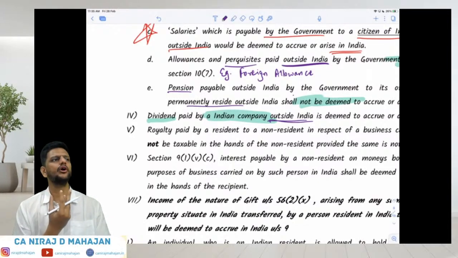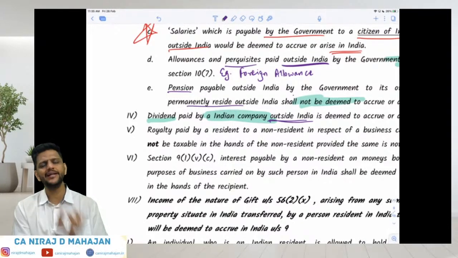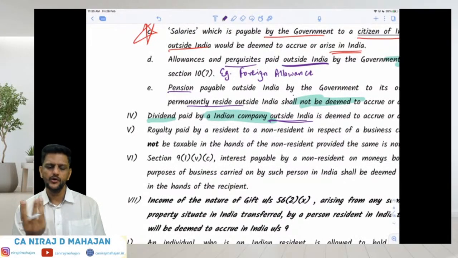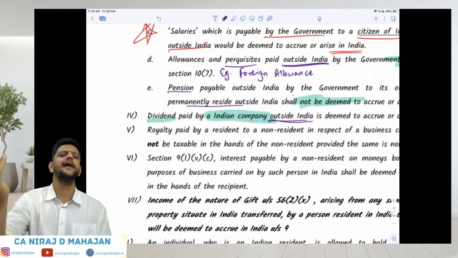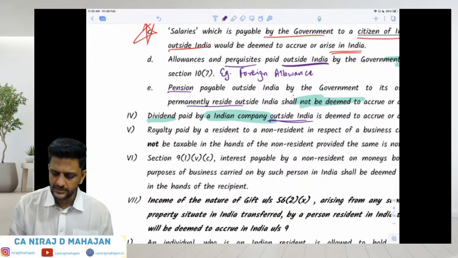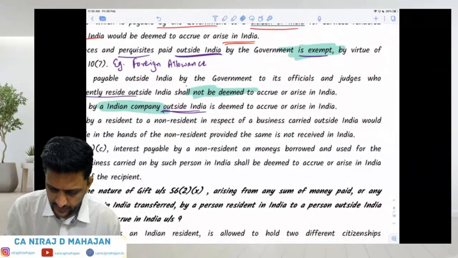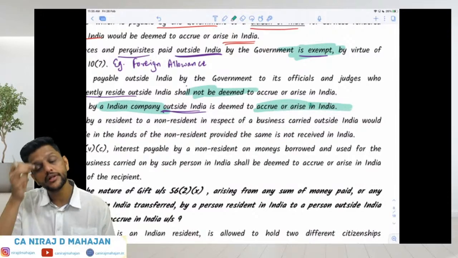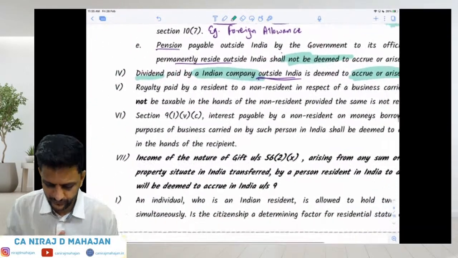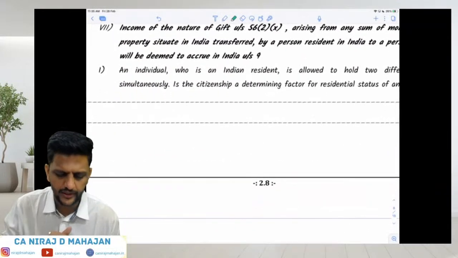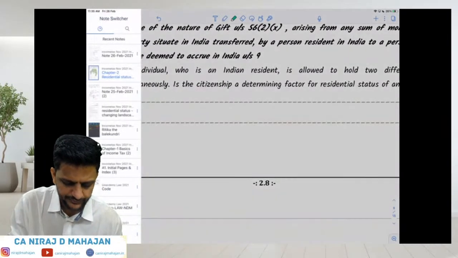The dividend is distributed by an Indian company, which is earning the income in India. So even the dividend declared from India is deemed to accrue or arise in India. Are you understanding till here, bachcho? All these examples are given to you, so it is clear. Fine. Remaining ones we will see later on. Chalega? Let's go back to our question now.